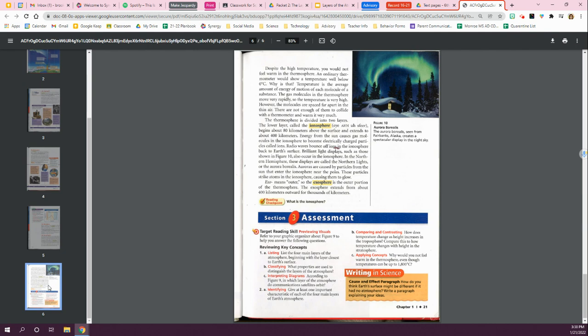In the northern hemisphere, these displays are called the northern lights, or the aurora borealis. Auroras are caused by particles from the sun that enter the ionosphere near the poles. These particles strike atoms in the ionosphere, causing them to glow. Exo means outer, so the exosphere is the outer portion of the thermosphere. The exosphere extends from about 400 kilometers outward for thousands of kilometers.